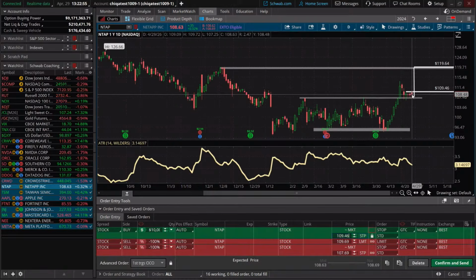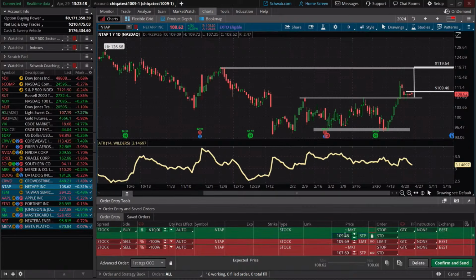This doesn't look like it may happen today, so we're just going to send that in and say, whenever that happens, send that order. I know we talked about the close being above that level, but there is no possible way to say, if the close is above this level, send this order.